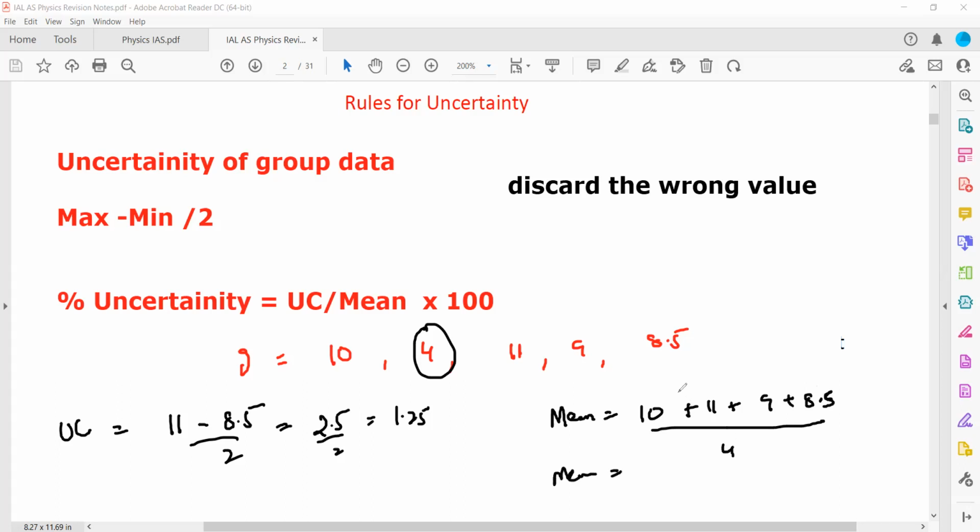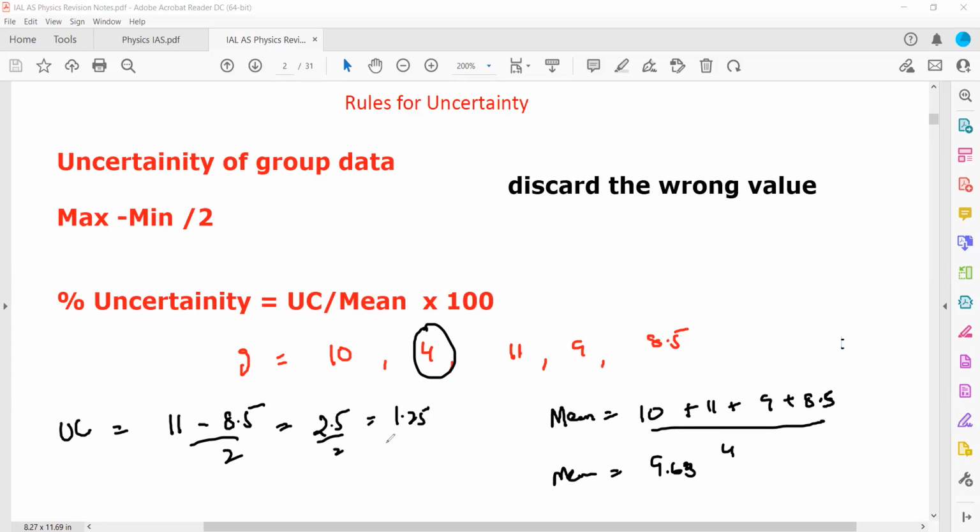Because 4 values are there, we include 4 values. The sum is 38.5, divided by 4. It will be 9.625, so you can write 9.63.